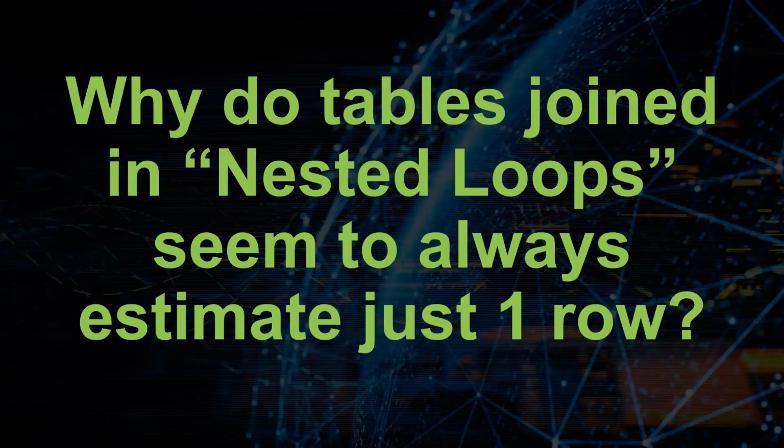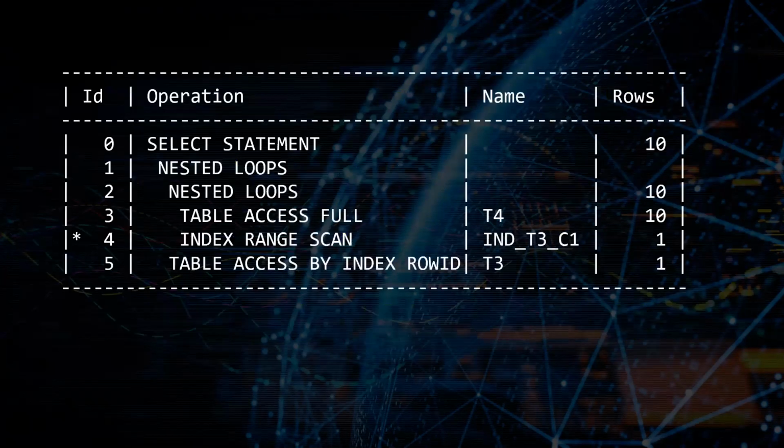I'll do another one. Why do tables that are joined in a nested loops fashion always seem to estimate just one row? The answer is, whenever you have your innermost child for your nested loop, Oracle is actually estimating the number of rows that it's going to pick up per iteration.